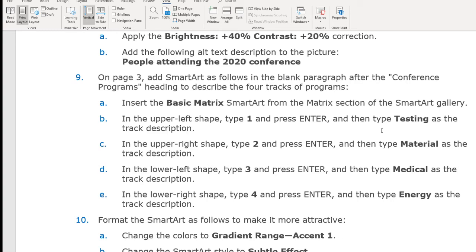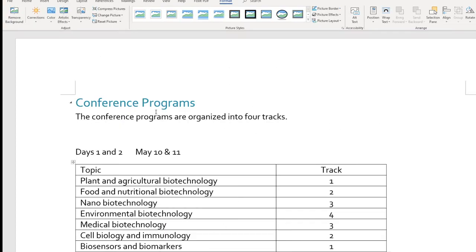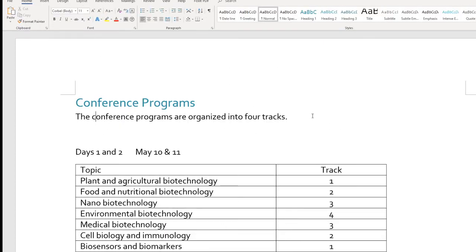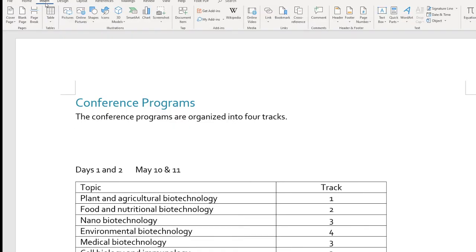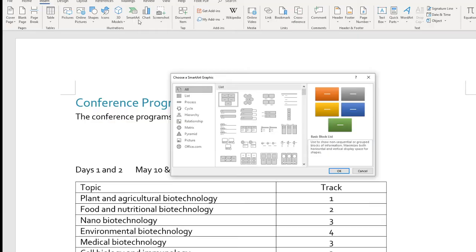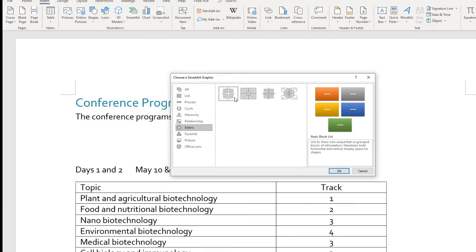We want a basic matrix style SmartArt. So coming back right here, after this line, I'm going to insert a SmartArt, and I want Matrix and Basic. So basic matrix SmartArt. Okay, and hit OK.